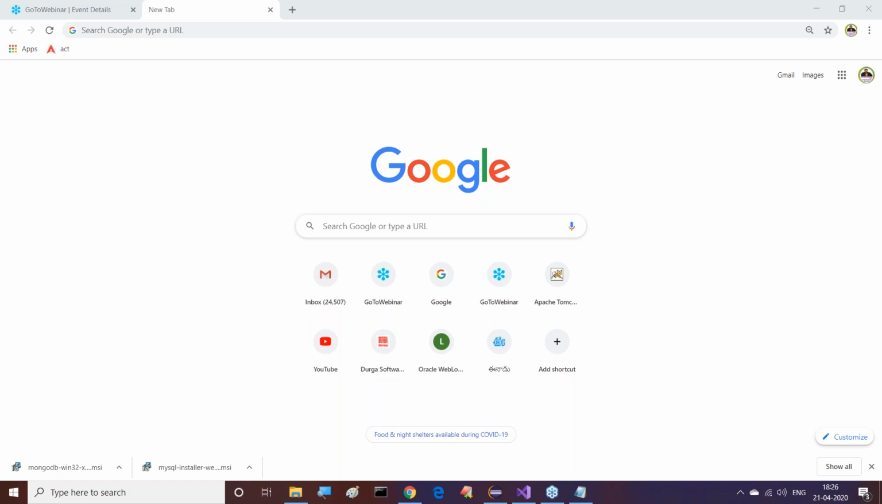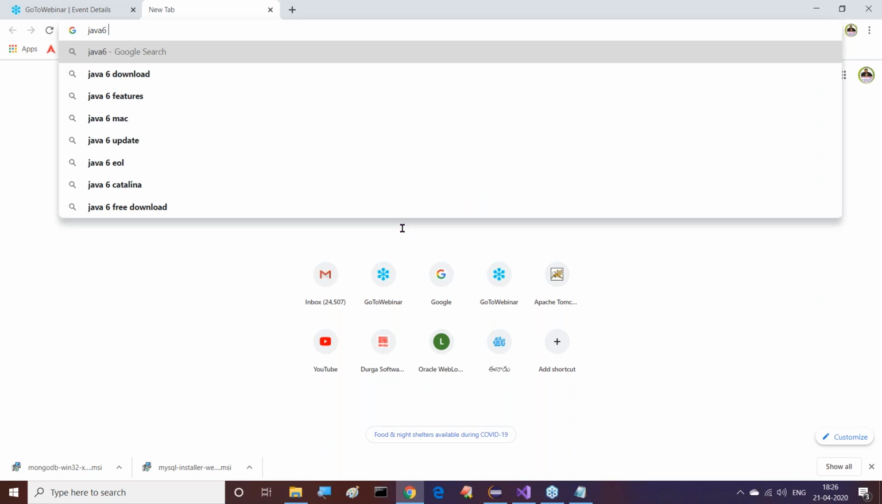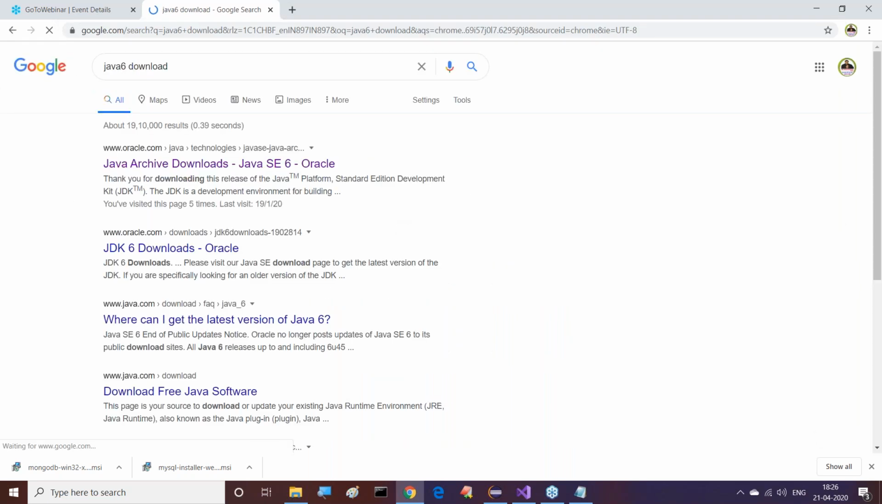Anyway, from time to time I will show that information to you. First of all, understand this clearly now. My requirement is the Java 6 version. For the Java 6 download, I will go to Google and search for Java 6 downloads. With respect to Java softwares, just do a Google search.